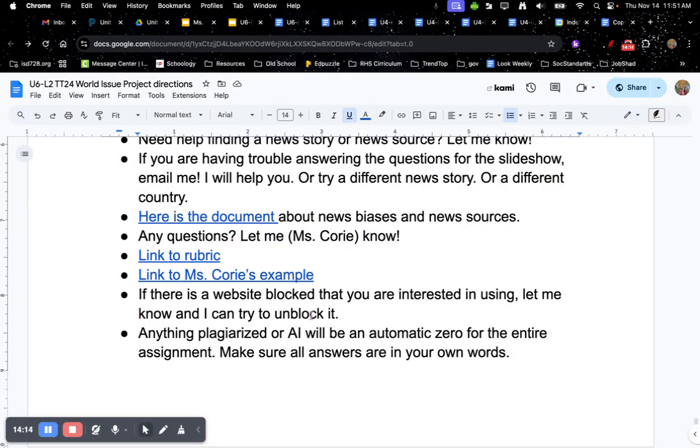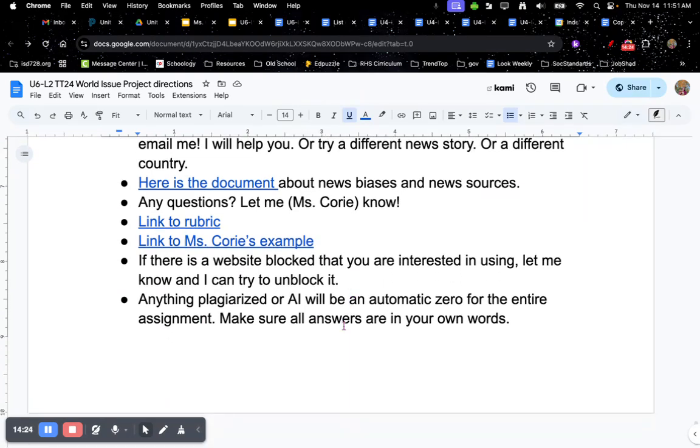And if there's a website block that you're interested in using, let me know and I can try to unblock it. I have to email the tech guys to do that, but they're pretty good about unblocking stuff for me. And anything plagiarized or AI will be an automatic 0 for the entire assignment, so make sure all your answers are in your own words.